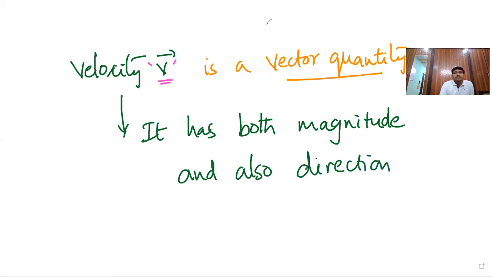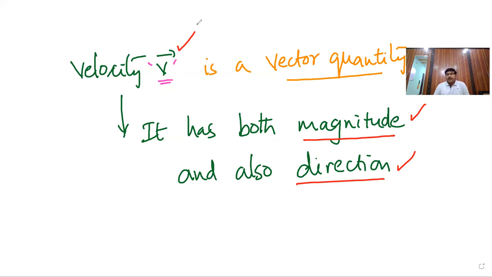Here you have magnitude as well as direction, both. Whereas speed is a scalar quantity. It has only magnitude, there is no direction. But velocity has magnitude as well as direction. That's why we are denoting it as V bar. Clear?